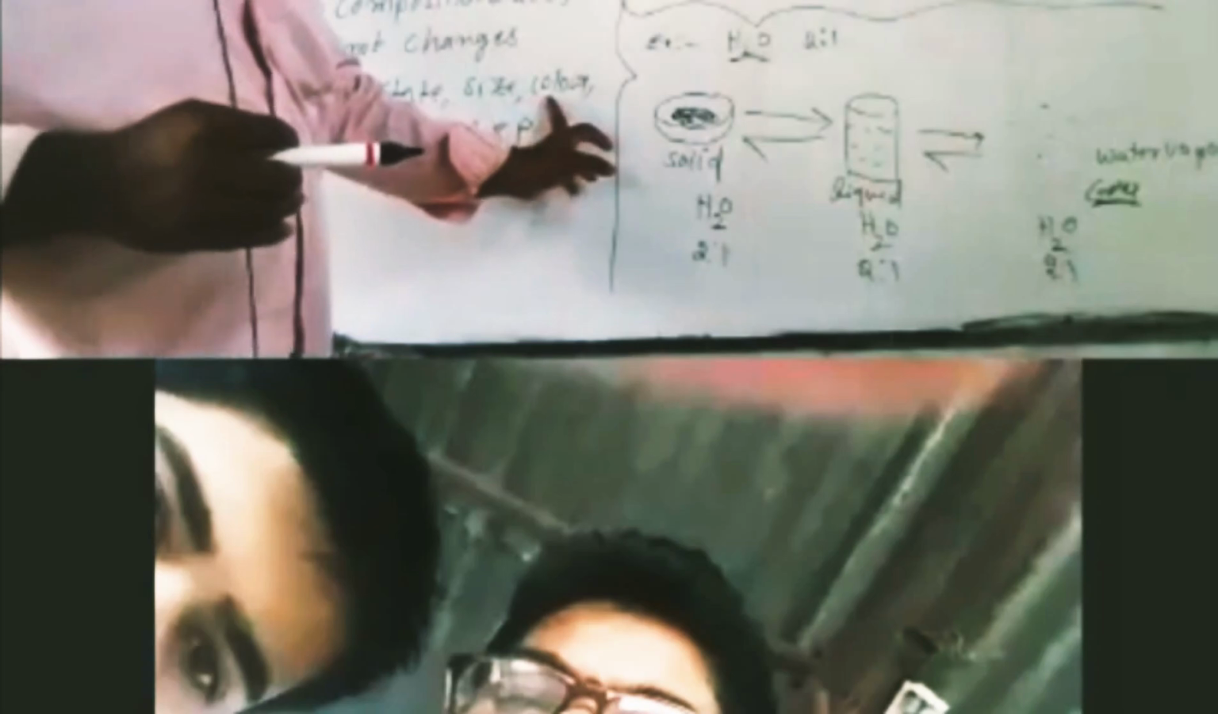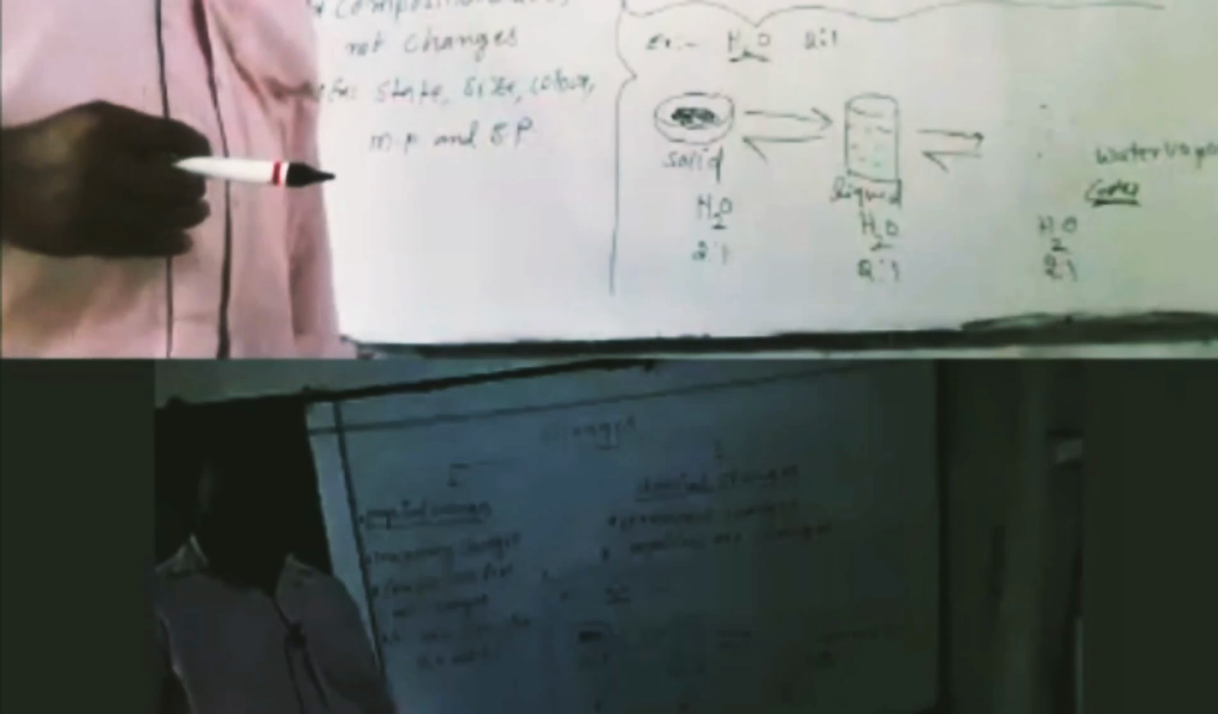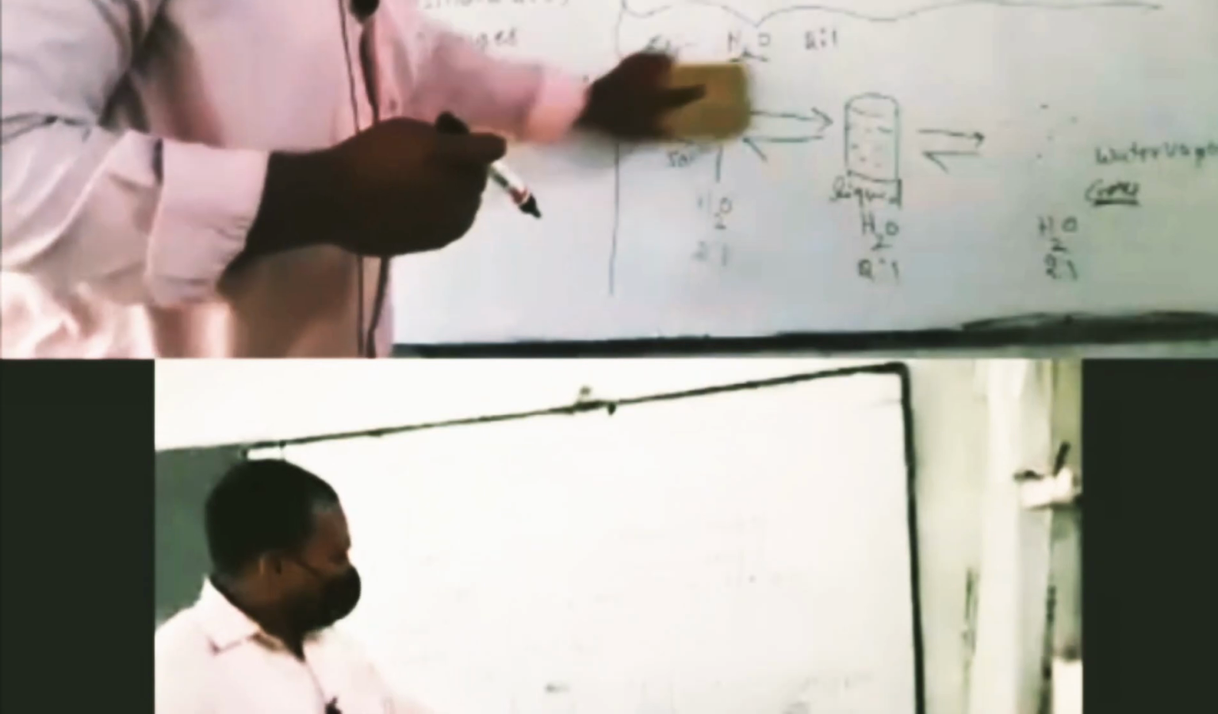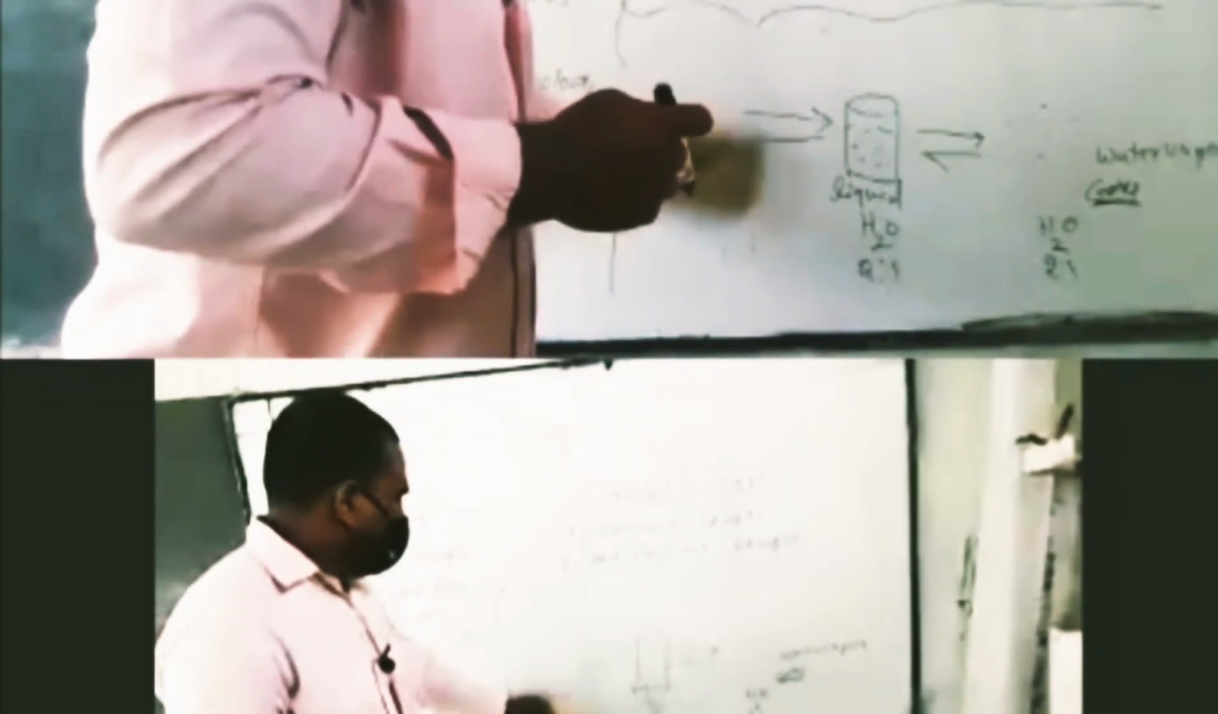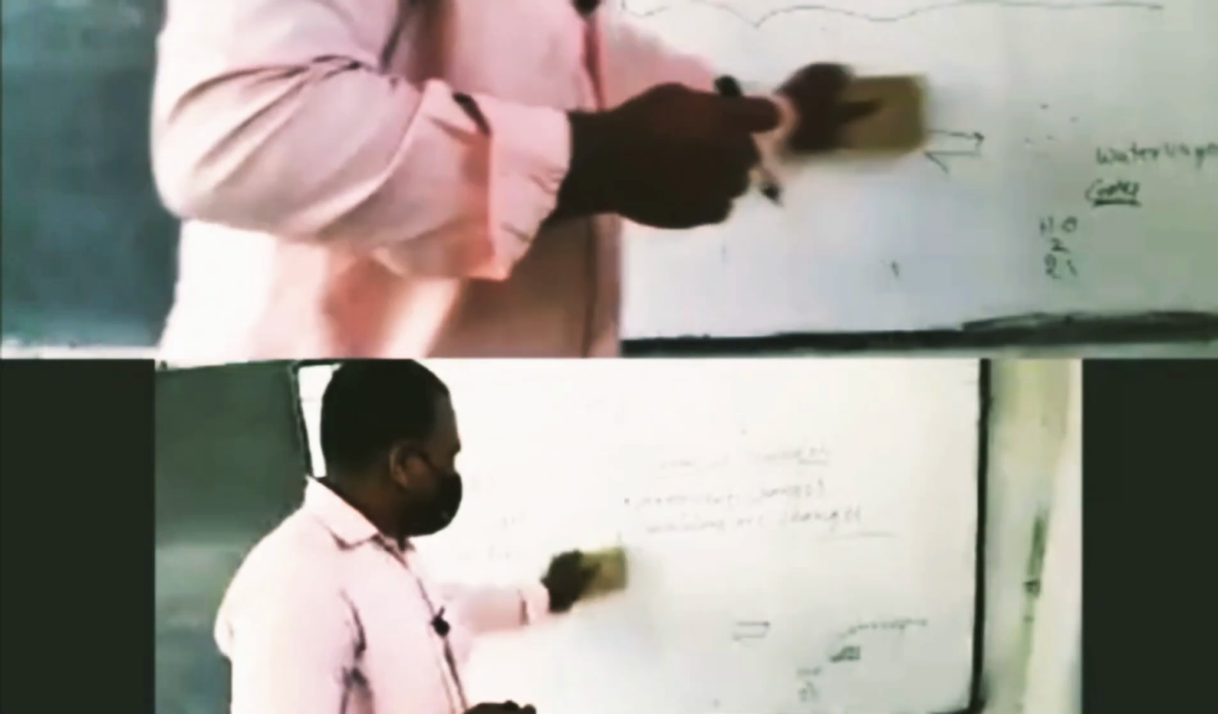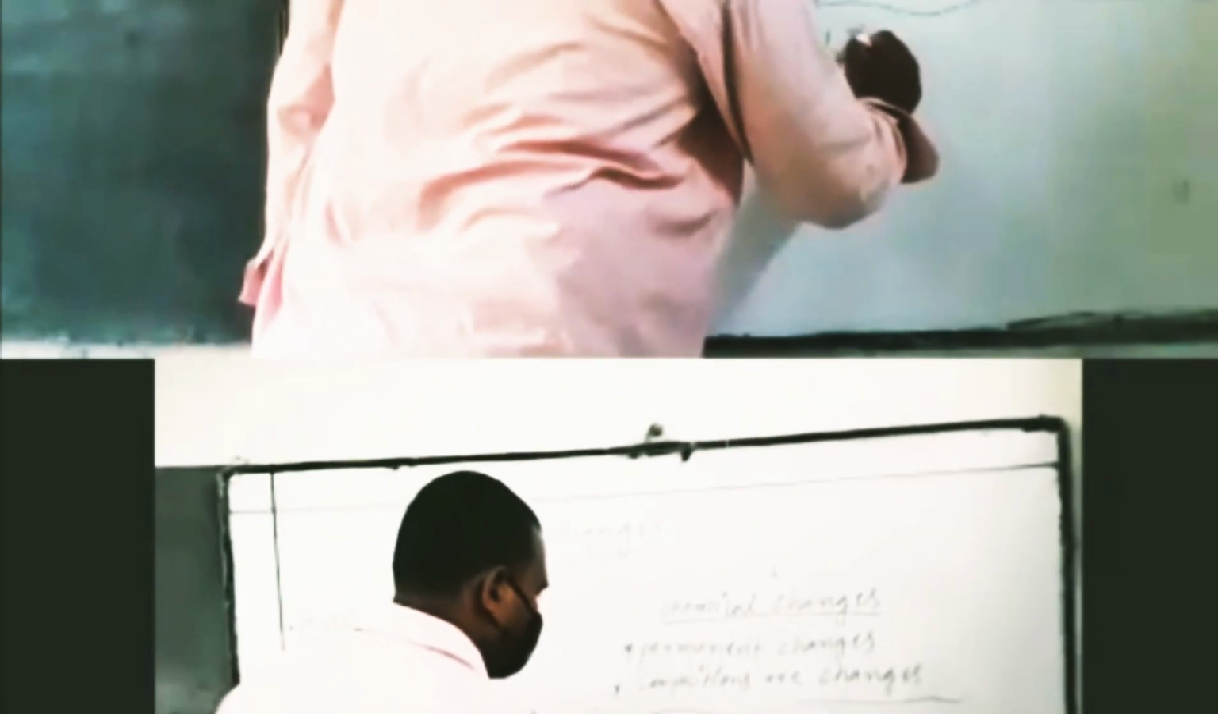Color also. Color, you already know, is a best example from the 10th class. Blue vitriol. What is the chemical formula of blue vitriol? That is copper sulfate, CuSO4·5H2O. This is a blue color.